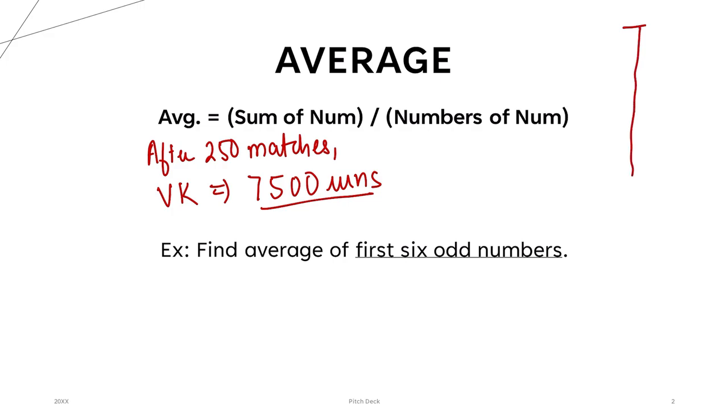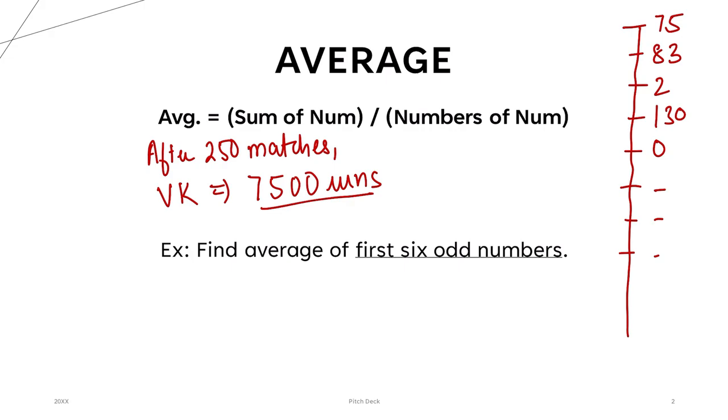Suppose this is the timeline. In match number one, he might have scored, suppose, 75. In another match, might have scored 83. Third match, he might have scored 2. Fourth match, he might have scored 130. Fifth match, he might have been bowled out at 0, and so on. I hope you're getting the idea.